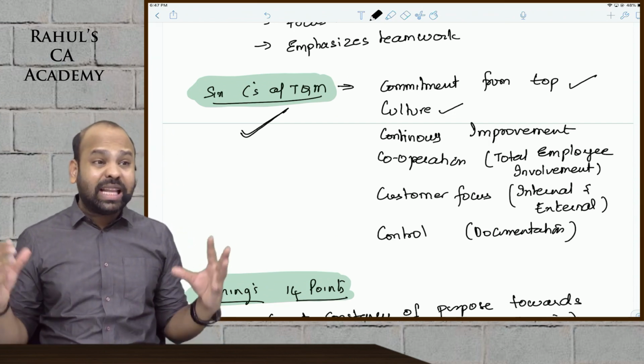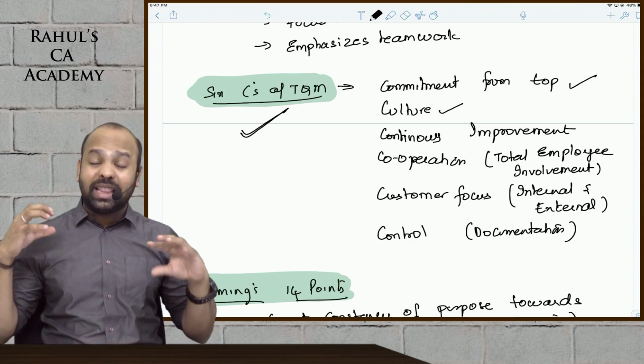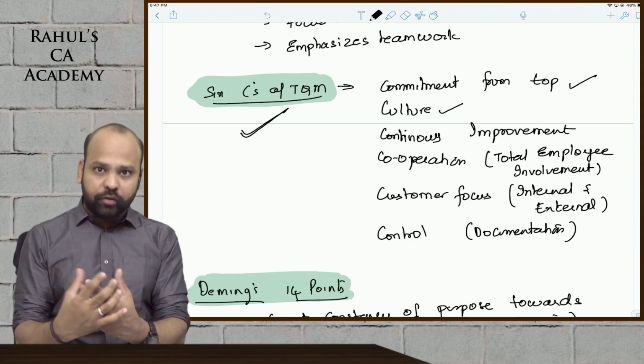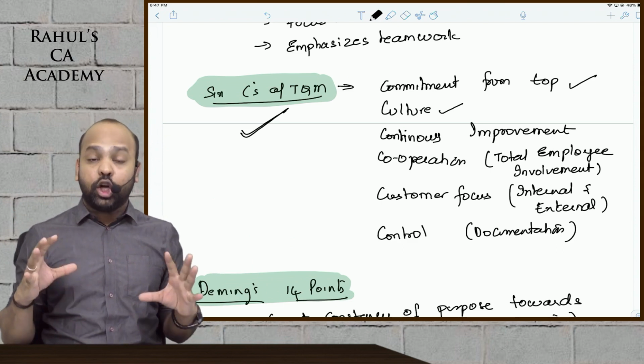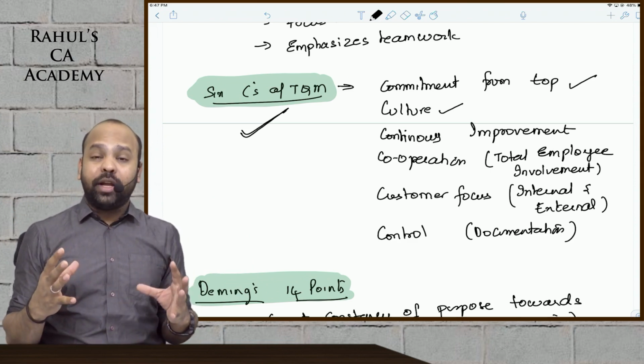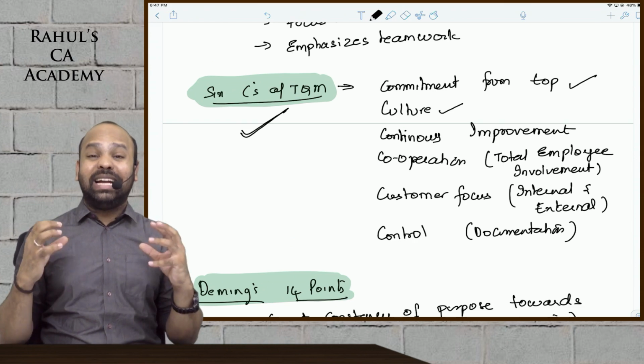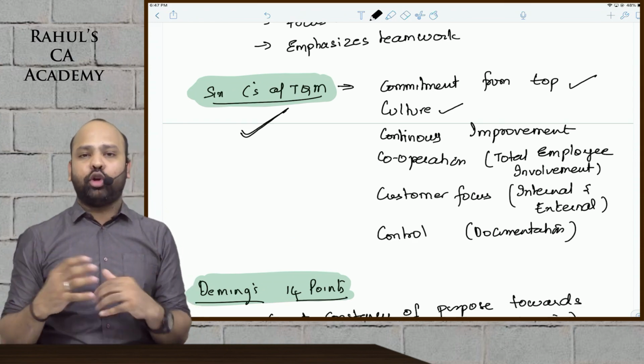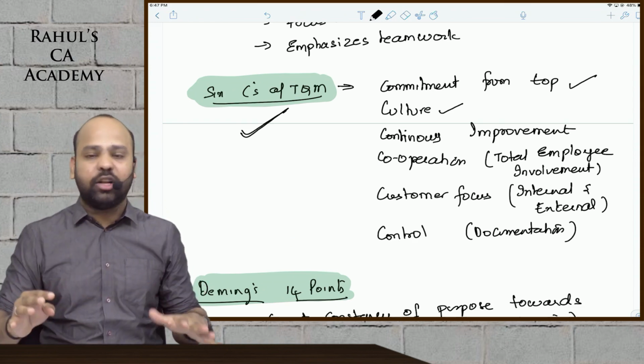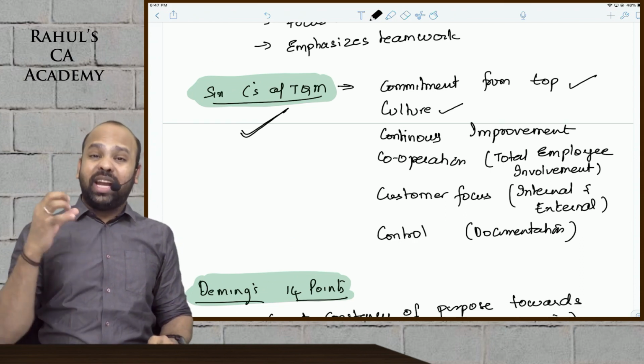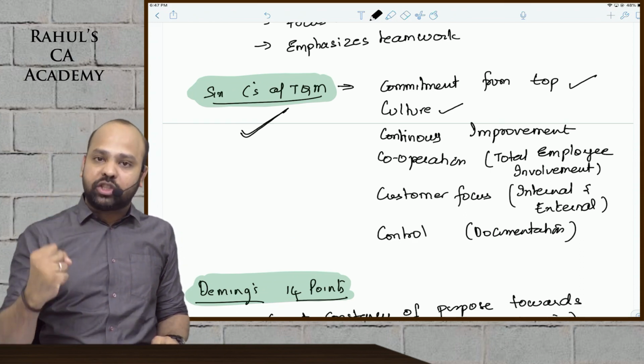You should bring in that culture of TQM to change the attitude of employees, because you've always seen that whenever a new thing is implemented, employees revolt against it. For that, training is the main point. Train the employees, tell them that this is not something that is totally different. So train the employees to incorporate the culture.